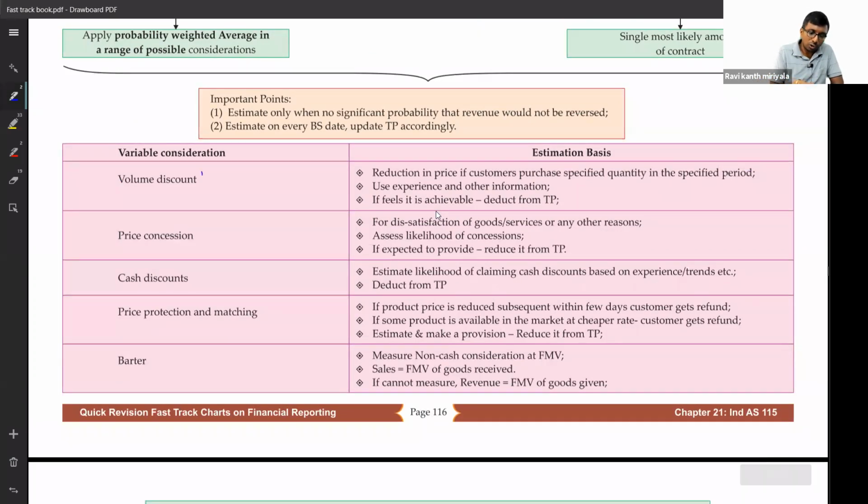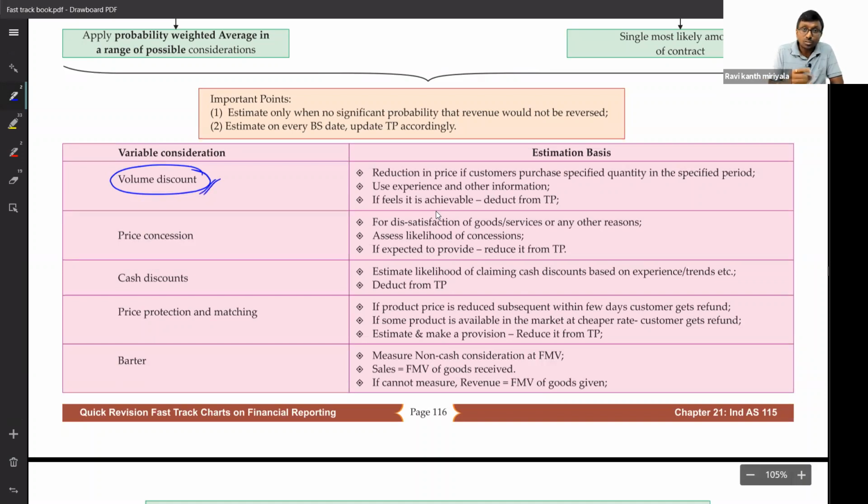Okay, first, what is volume discount? Volume discount is known to you. We'll give a target. If you purchase 10,000 units in the year, then I will give you a discount. I am selling to you right now at 100 rupees. I will bill you at 100 rupees. If you reach the target within this year, then I will come back retrospectively and sell to you at 90. Means at 10 rupees, we will raise a credit note to the customer. Whatever you are supposed to pay, we will reduce that, or you can use it for future purchases. So that offer will be there.